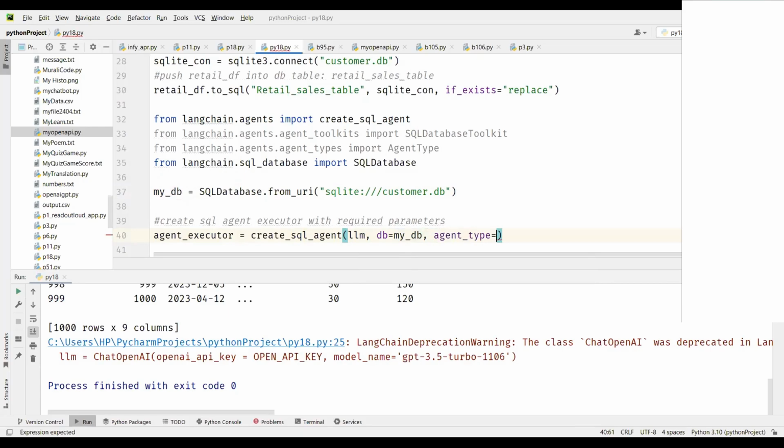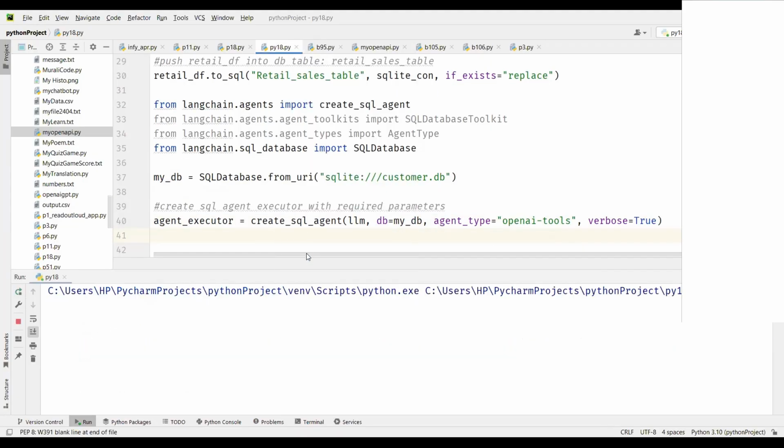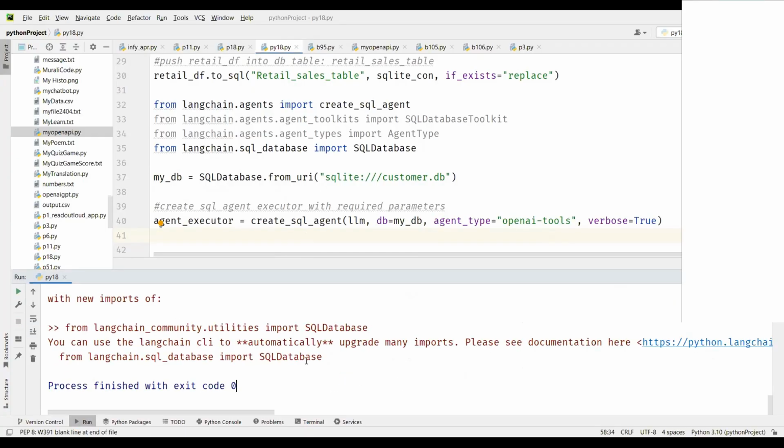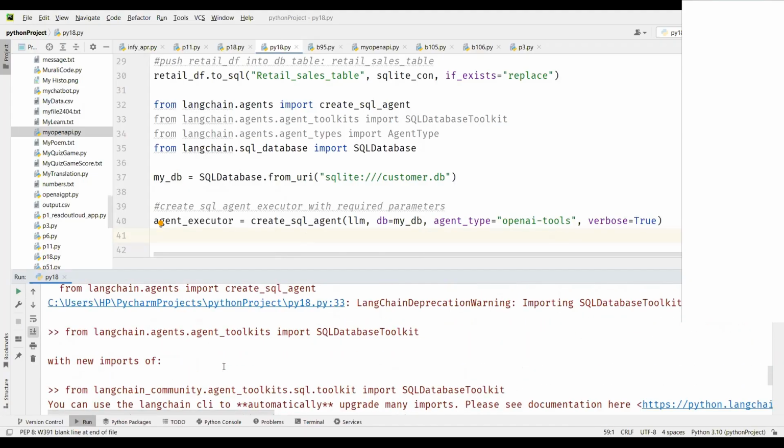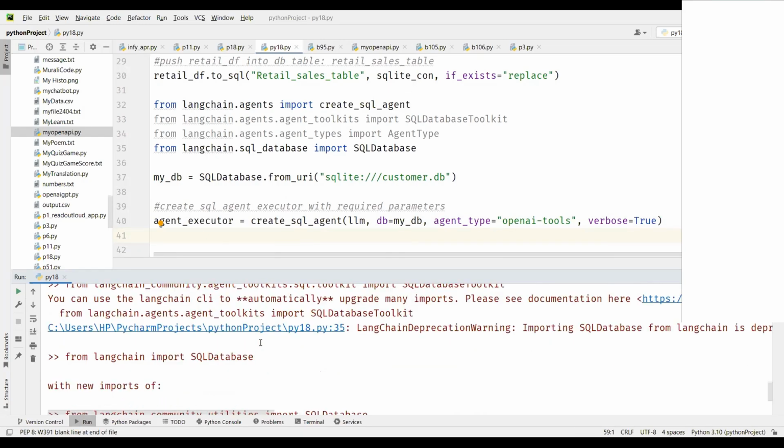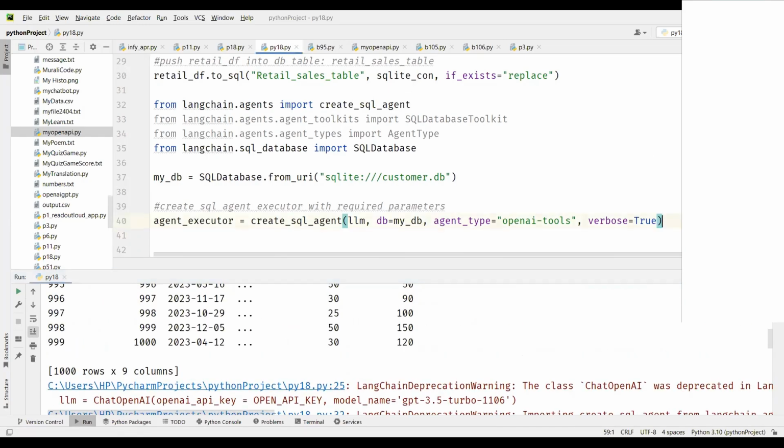Since we are going to use OpenAI, the agent type that we'll have to use here is called openai-tools. Do we give English text? Yes, very likely we are going to give English text. So I'm going to say verbose equal to true. Now we can start accessing the data. There could be some libraries which may be deprecated, but that's okay. We can still use them. Exit code 0 means absolutely no problem with our code. So the code is working fine.